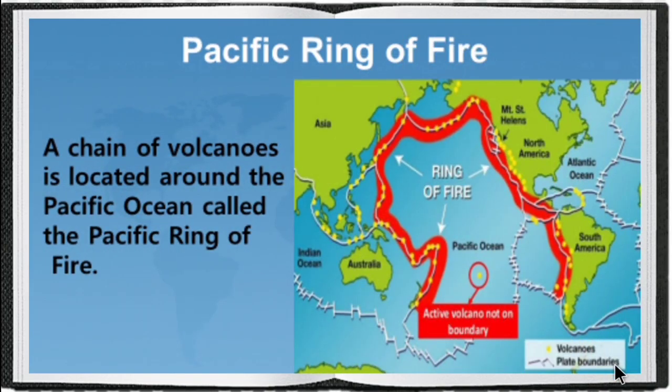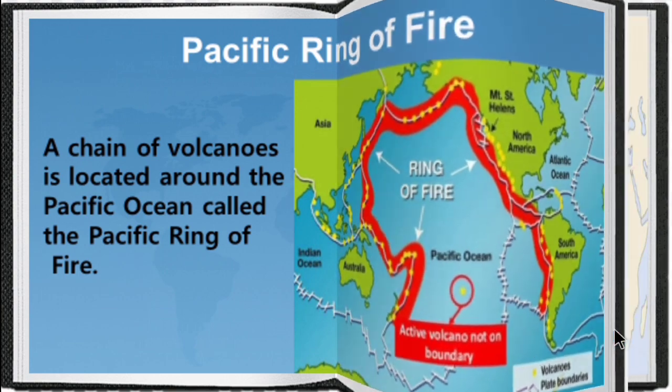So next one is Pacific Ring of Fire. The chain of volcanoes along the boundaries of the Pacific Ocean is called the Pacific Ring of Fire.